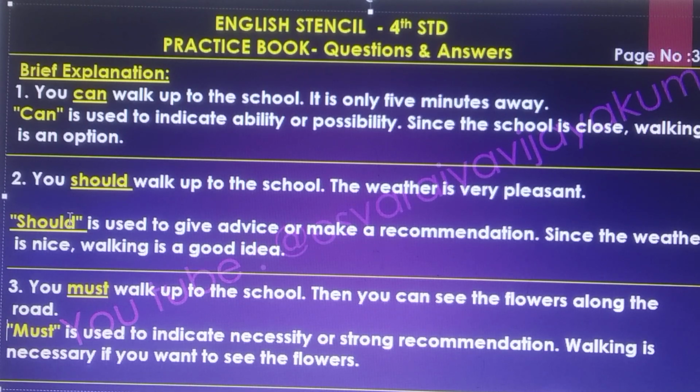Okay, the second one, you should walk up to the school. The weather is very pleasant. Should is used to give advice or make a recommendation. Since the weather is nice, walking is a good idea. Third one, you must walk up to the school, then you can see the flowers along the road. Must is used to indicate necessity or strong recommendation. Walking is necessary if you want to see the flowers.